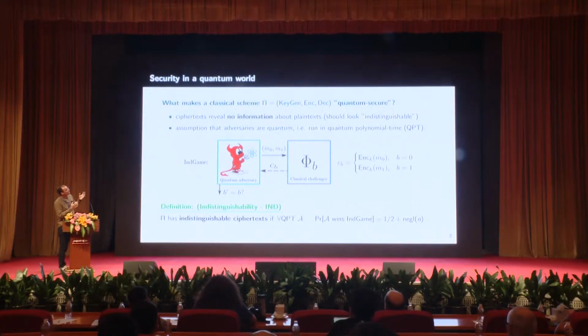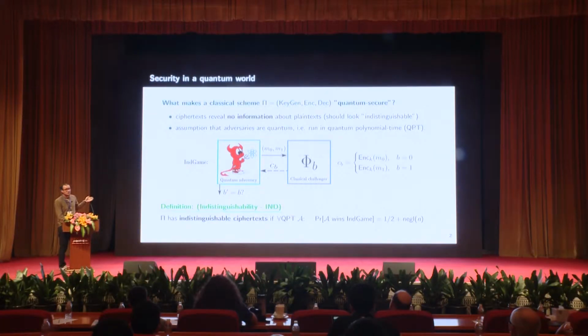Okay, so I was mentioning indistinguishability. Let's try to formalize this in a kind of game. So this is the IND game between a quantum adversary and a classical challenger. And it's quite simple. So the quantum adversary chooses two messages, sends them to the classical challenger, and the classical challenger is essentially a classical algorithm that flips a coin and encrypts one of those two messages, okay?